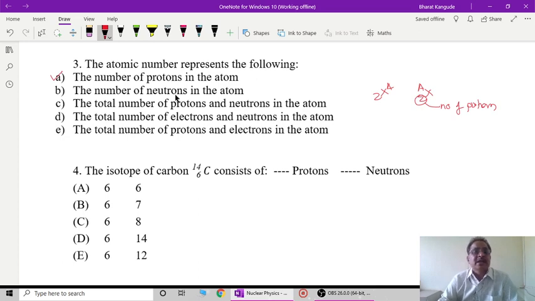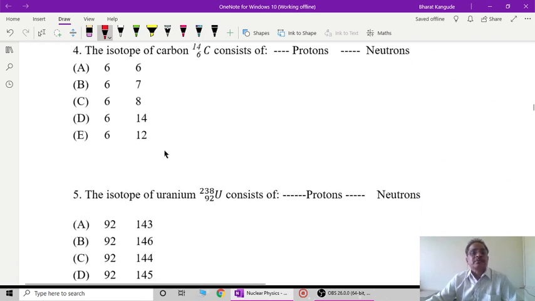So we must understand the periodic table and the atomic number; they have a close relation that we might have learned in chemistry and so on. Next is the fourth question. The isotope of carbon 6C14 consists of dash dash number of protons and dash dash number of neutrons. Again, this is the same thing.